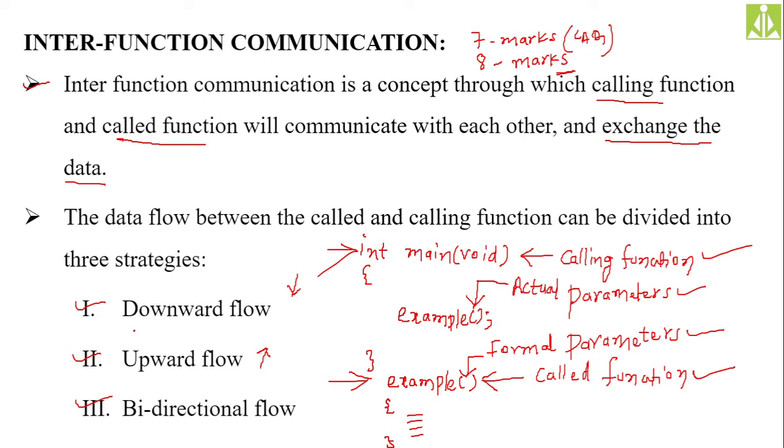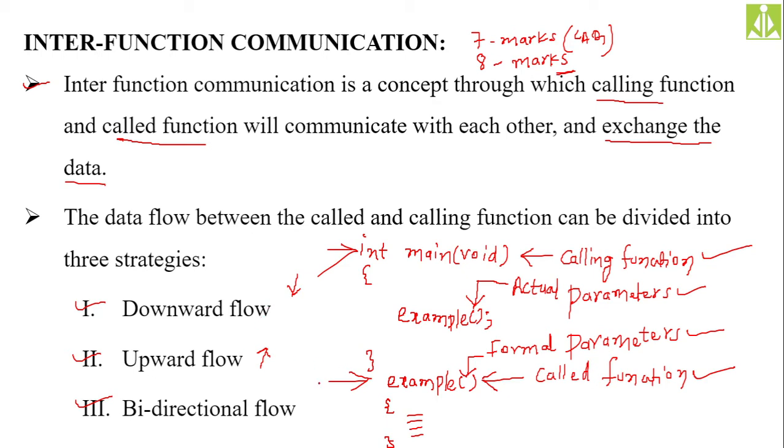Upward communication, from bottom to the top. Downward means from the top to the bottom. Upward means from bottom to top. Always calling function will come at the top and called function will come at the bottom. So downward means from calling to called and upward means from called to calling.